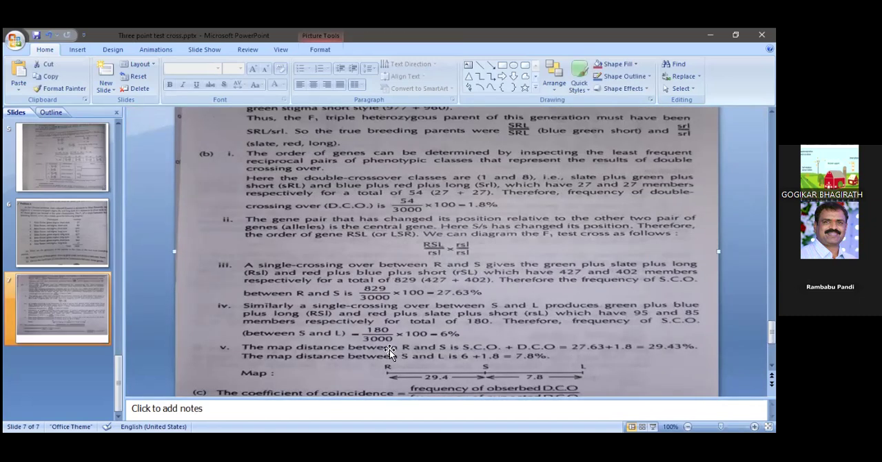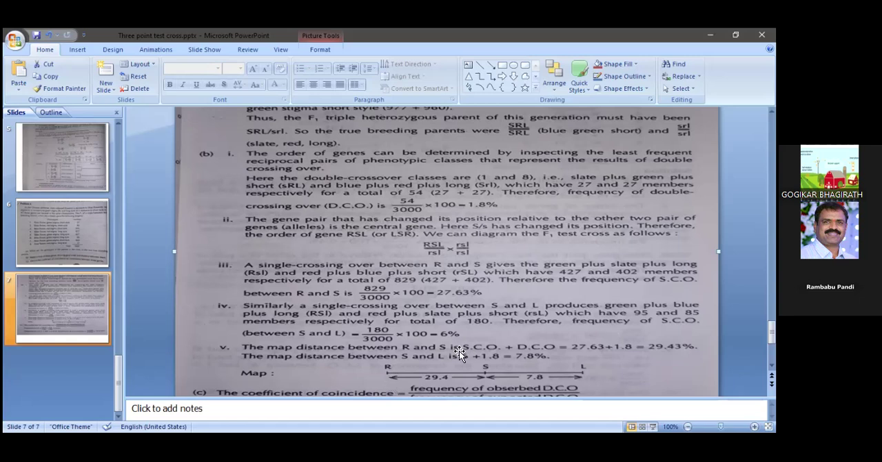So the construction of the genetic map: R and S, how much is the distance? R and S we calculated 27.63, దానికి డబుల్ క్రాస్ ఓవర్ కలిపితే మనకు 29.43 వచ్చింది. That is equal to 29.4 here. And 7.8 indicates S and L. So the correct order of the genes is RSL. So this is the construction of the genetic map.